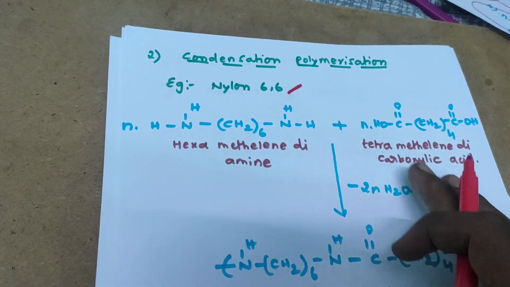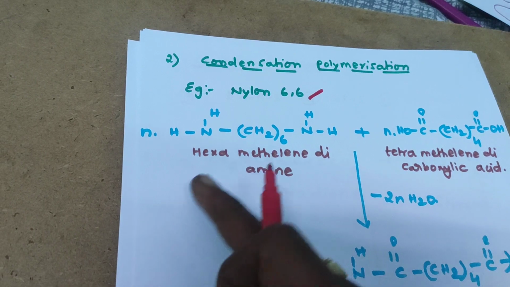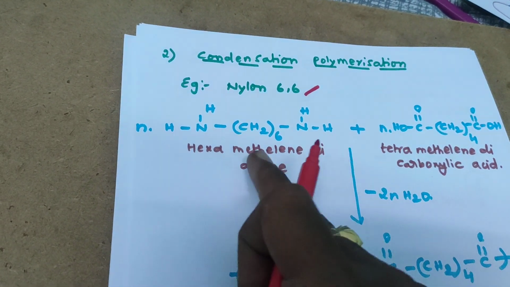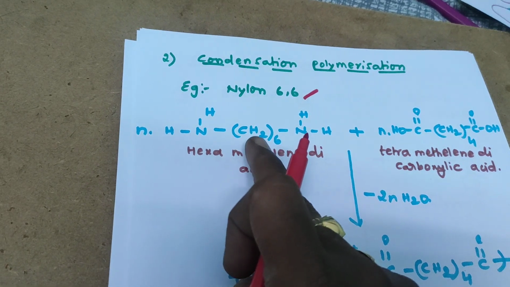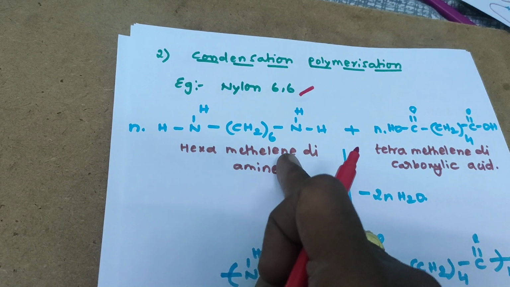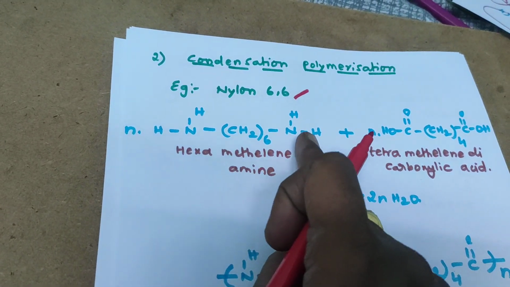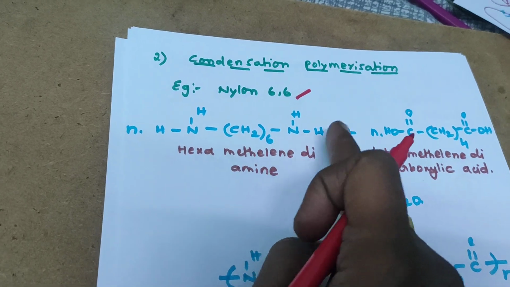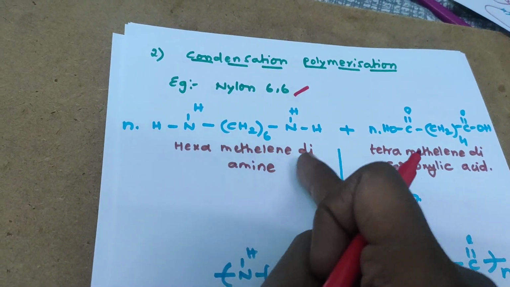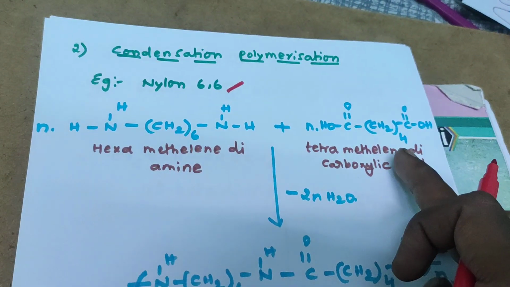Okay, how is it formed? Hexamethylene diamine. As already discussed in a previous video, CH2 is called methylene. How many methylene groups are taken? 6. 6 indicates hexamethylene. NH2 is called amine. 2 NH2 groups are present, so it is a diamine. So the total molecule is hexamethylene diamine. What about the other molecule?